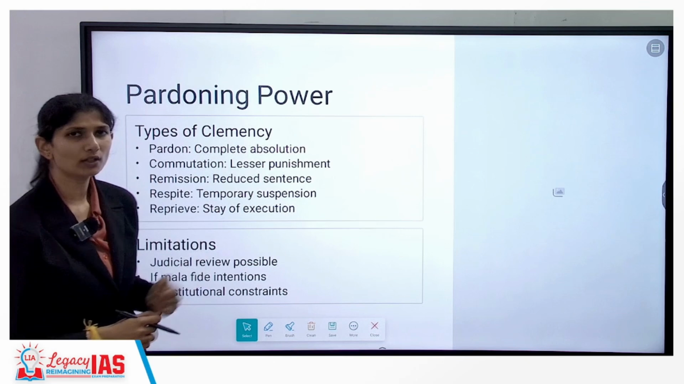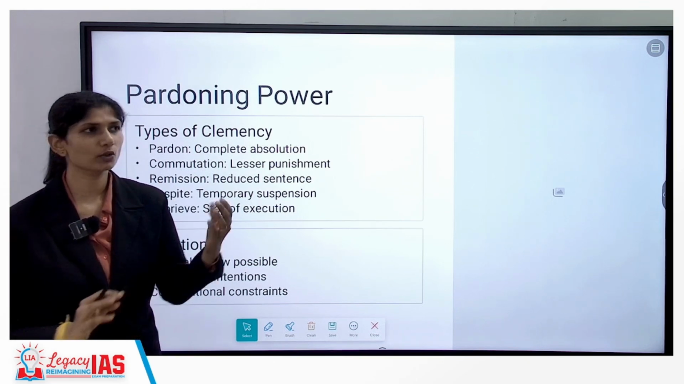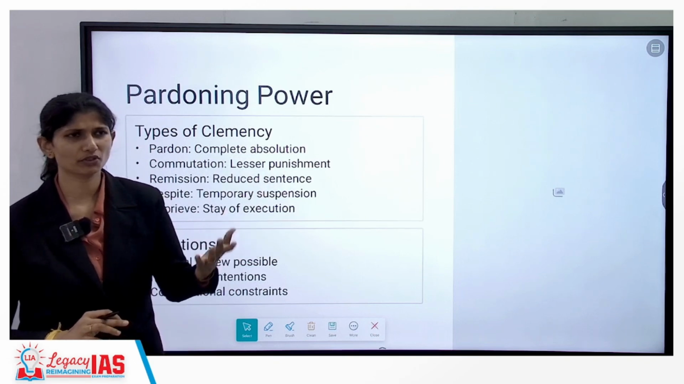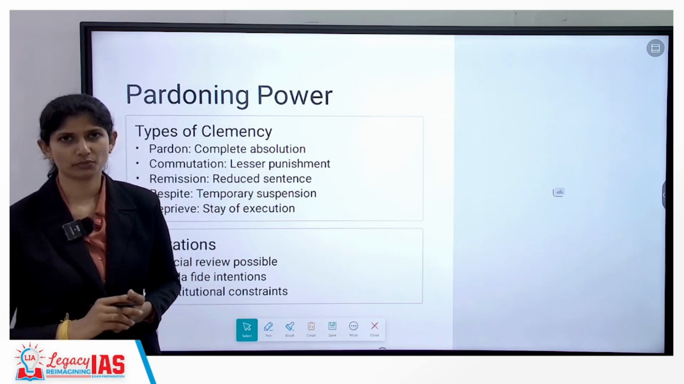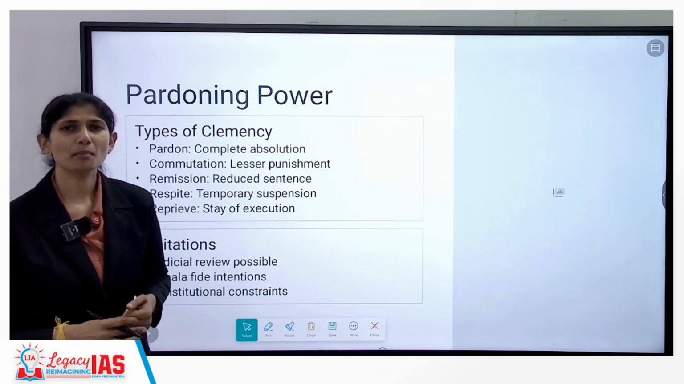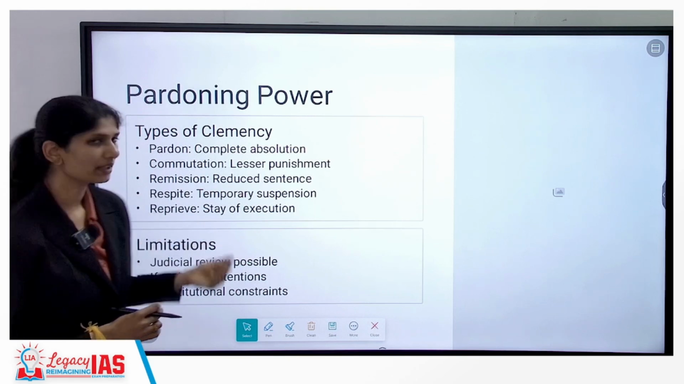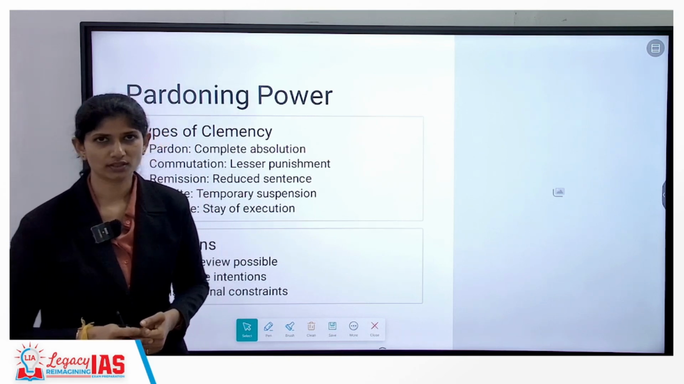Then we have something called remission. Remission means reduced sentence. Let's say you are given 10 years rigorous imprisonment, then you can make it 5 years rigorous imprisonment. Then there is respite. Respite is temporary suspension, more like a stay. A reprieve is a stay of execution.